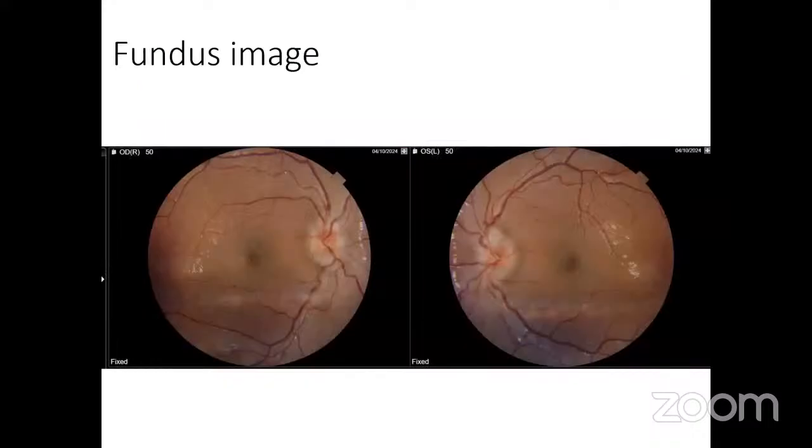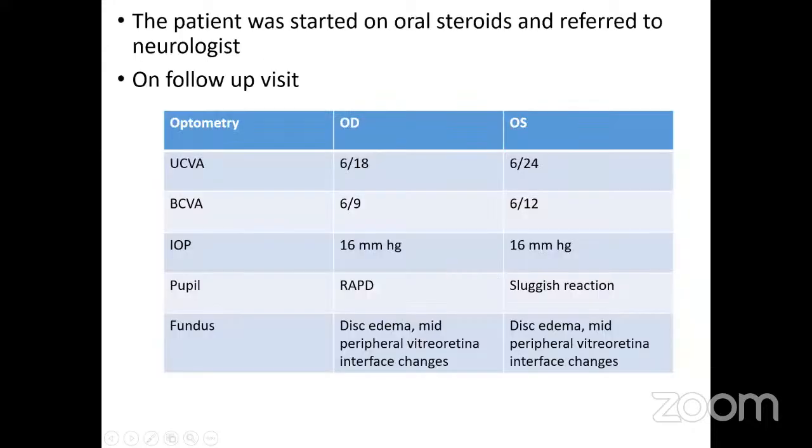This is the fundus picture of the patient at the time of presentation. We can clearly see there is disc edema present bilaterally. The patient was started on oral steroids and was referred to a neurologist, and was also advised a series of serological blood tests and MRI.